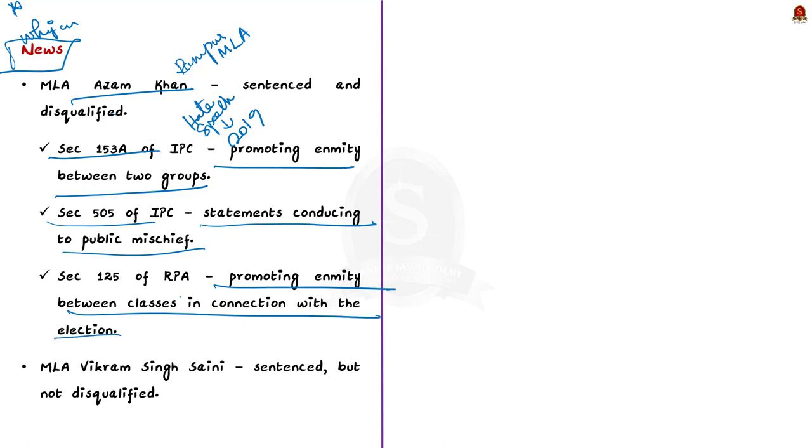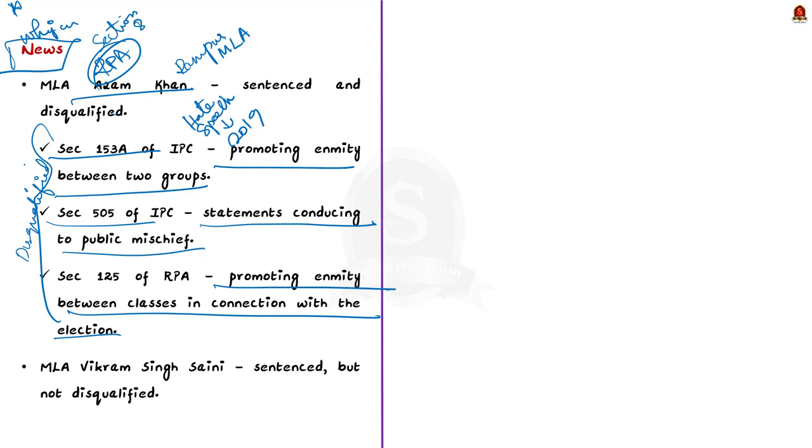See, according to section 8 of the RPA, that is Representation of People Act 1951, a legislator who is convicted under any one of the sections which we have seen now, then he or she must be disqualified. So according to this section 8 of the RPA only, the Assembly Secretariat declared that MLA Azam Khan is disqualified.